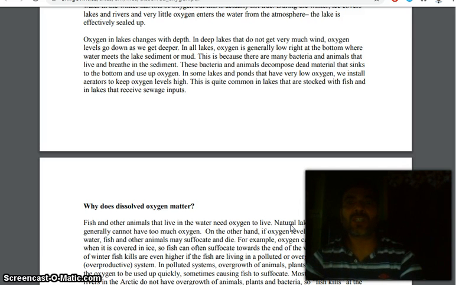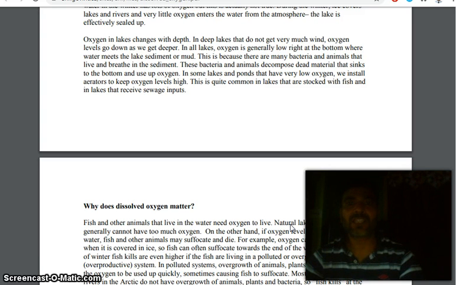This is because there are many bacteria and animals that live and breathe in the sediment. These bacteria and animals decompose dead material that sinks to the bottom and use up oxygen.